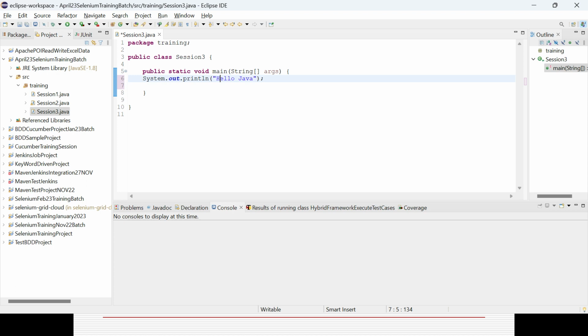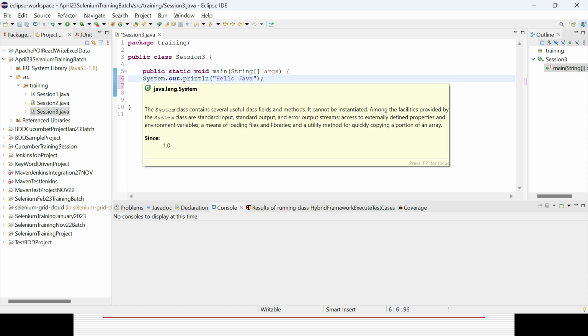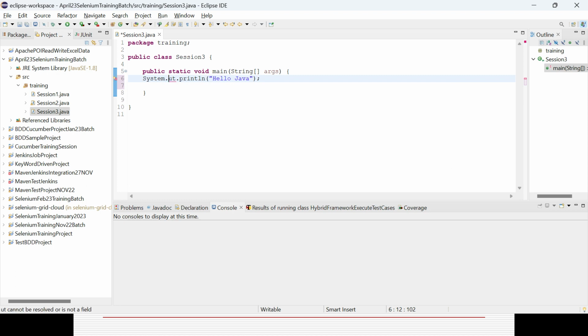So here, the capital O and small o will not work. In case you change it to a capital O, you can see the error message coming: it cannot be resolved. So it is case sensitive. Java is very case sensitive, so you need to use the exact word. And whenever you are using a string, it should definitely be in double quotes. Other things will be covered here.